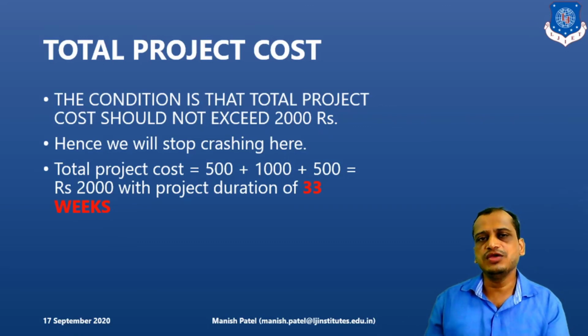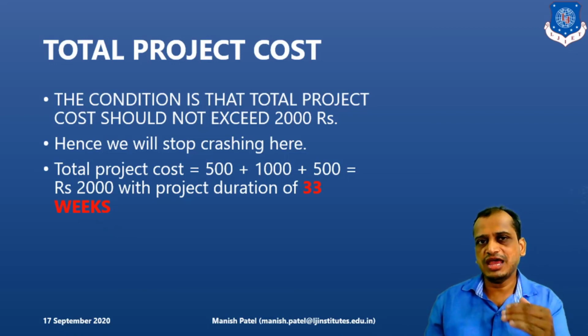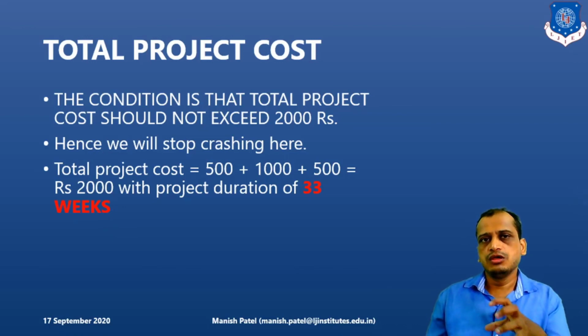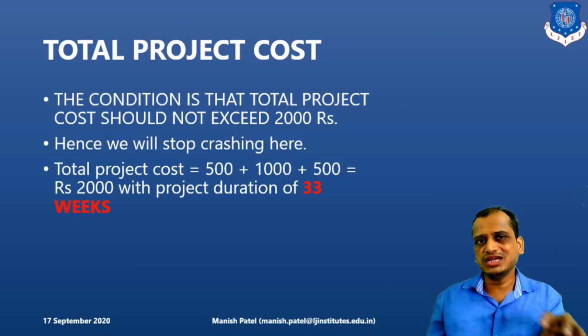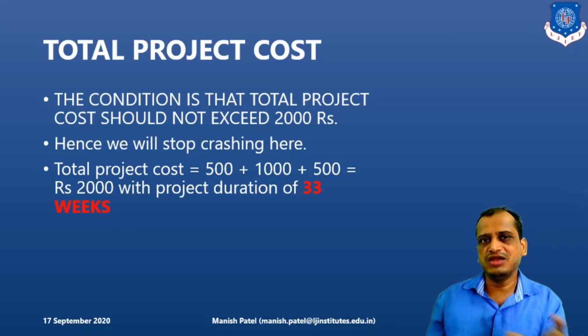Clear? So in this way, we can calculate by reducing, or you can say crashing, the activities which are contributing to the project duration. Which activities are contributing to the project duration? Those which, if delayed, are going to delay the project. So here we found, with the help of the network diagram, the critical path of activities.